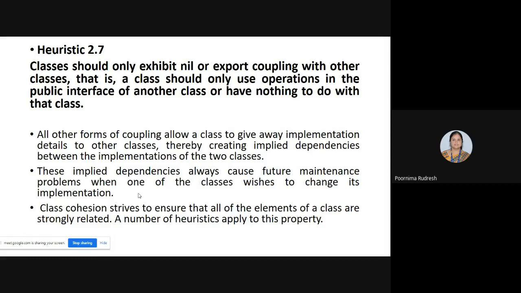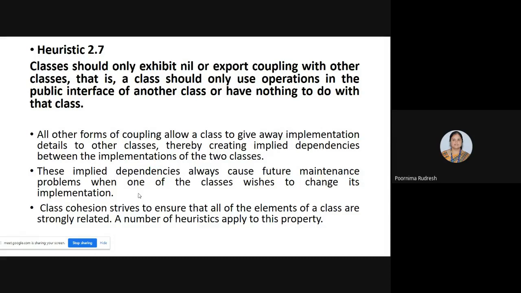If there is a dependency between the classes, if one class wants to modify its code, then it affects the operation of other class. Then a maintenance problem arises there. So in order to avoid that, we can apply cohesion within the class, so that whatever the code within the class or within the function is strongly related, and that cannot be accessed by other class. So this is about heuristic 2.7. Understood, all of you? Heuristic 2.7.